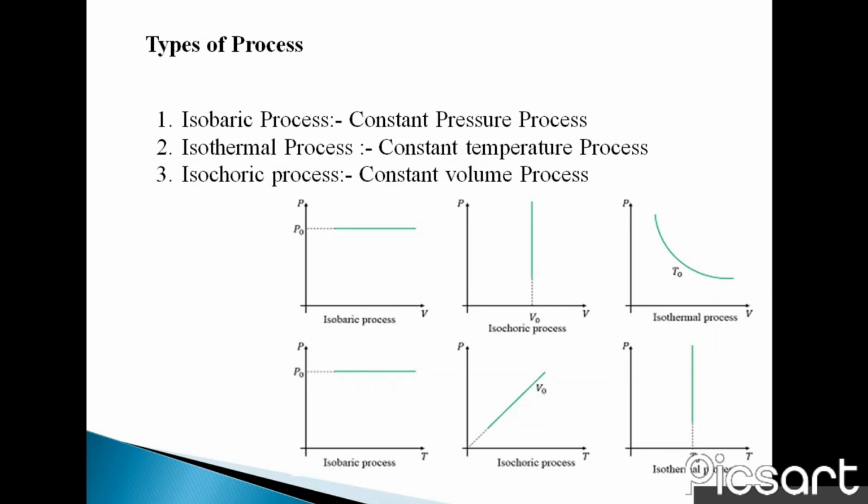Second one, isothermal process, which is the last diagram. In both diagrams there is no change in temperature, so we can say it is a constant temperature process. Third one, isochoric process. In the second diagram, we can see constant volume in the process, so it is a constant volume process.